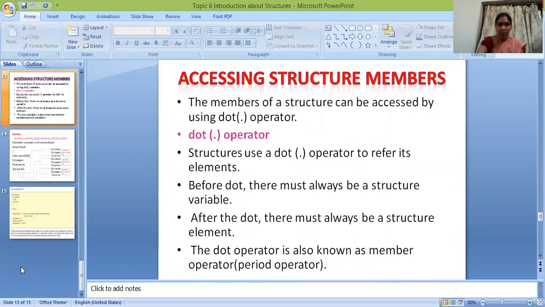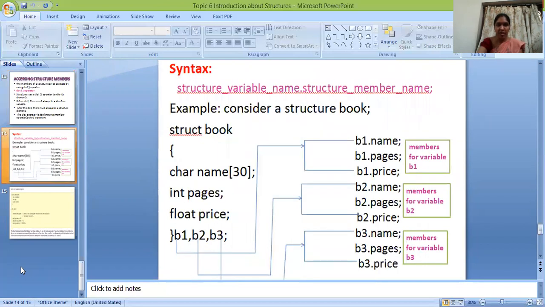Accessing structure members. The members of a structure can be accessed by using the dot operator. Structures use a dot operator to refer to their elements. Before the dot, there must always be a structure variable. After the dot, the value must always be a structure element. The dot operator is also known as the member operator or period operator. This is the syntax: structure variable name dot structure member name.